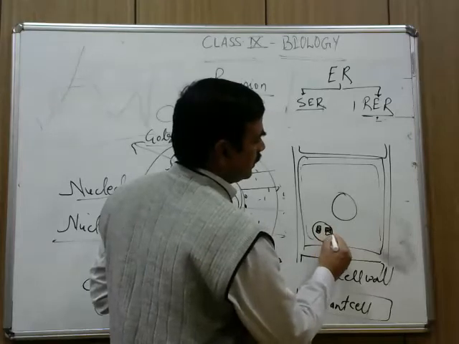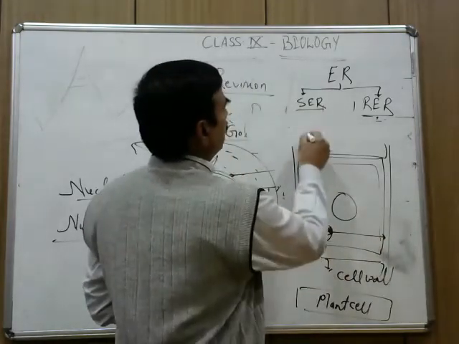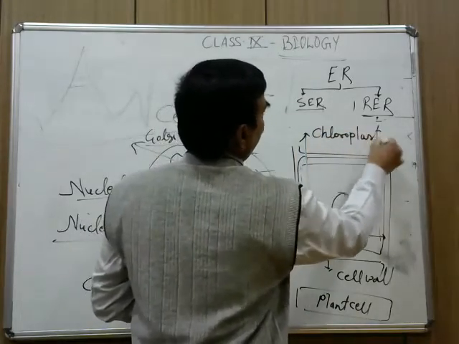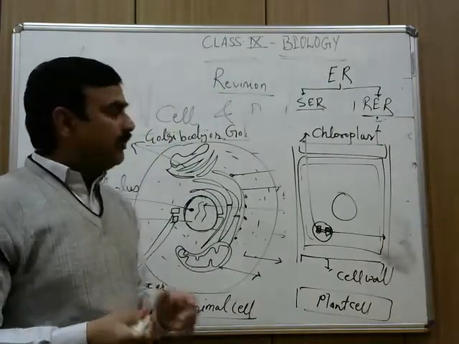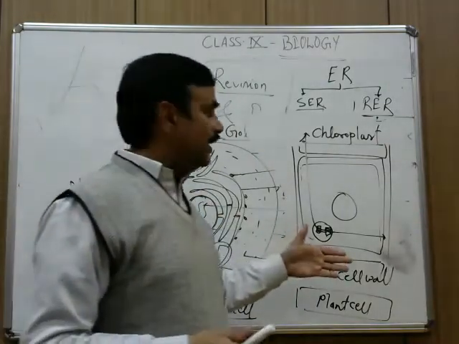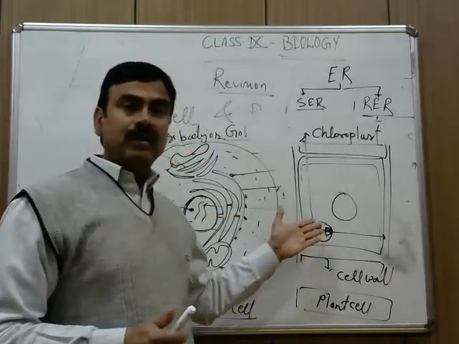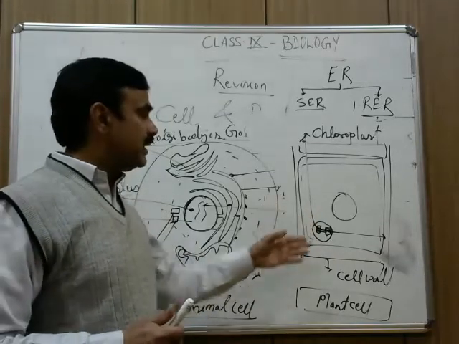Nine cell organelles are common, but this chloroplast, you can write here, which is responsible for photosynthesis, is absent in the animal cell. Chlorophyll is present in the chloroplast.